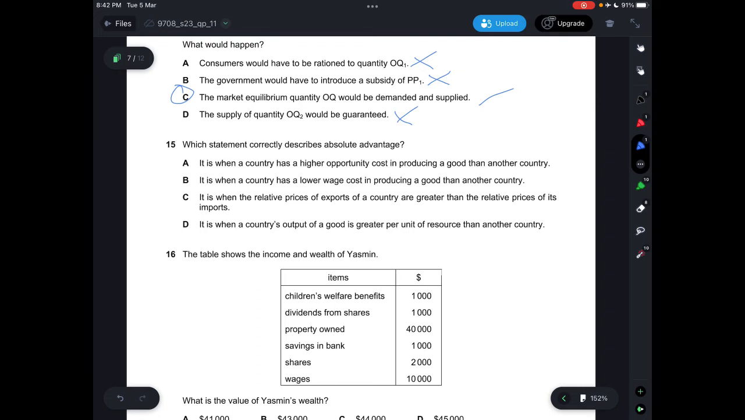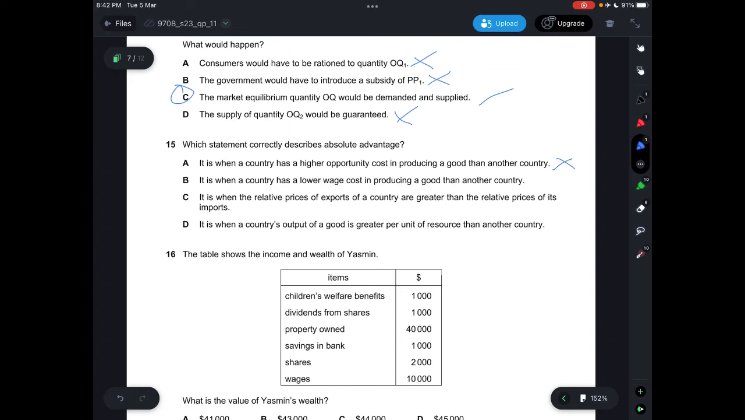Question 15, which statement correctly describes absolute advantage? So A says it is when a country has a higher opportunity cost in producing a good than another country, which is incorrect. For absolute advantage, it has to be where it has a low opportunity cost in producing a good. And B says it is when a country has a low wage cost in producing a good than another country.